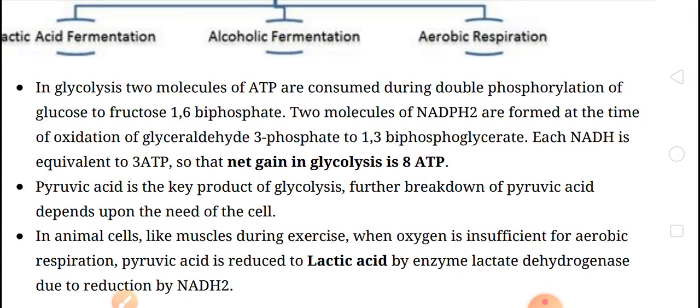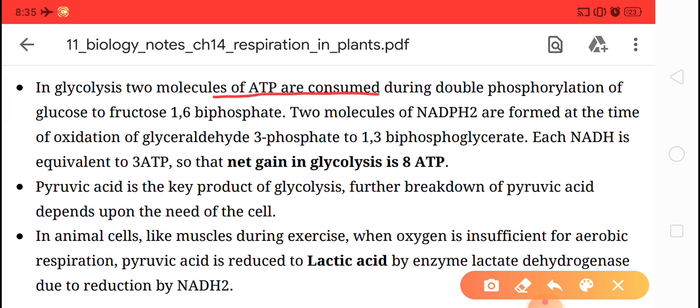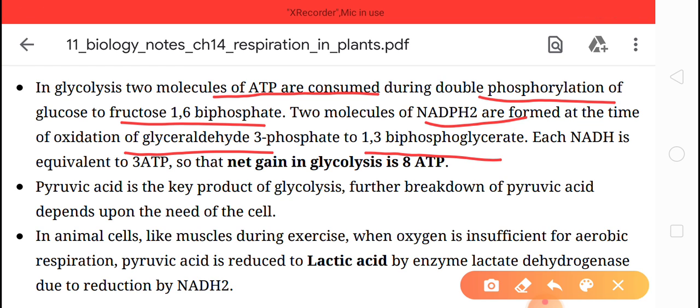In glycolysis, two molecules of ATP are consumed. You know very well, a series of reactions takes place: double phosphorylation of glucose to fructose 1,6 bisphosphate. Then two molecules of NADH2 are formed at the time of oxidation of glyceraldehyde 3-phosphate to 1,3 bisphosphoglycerate. By this way the net gain of ATP in glycolysis is 8 ATP. This we have discussed earlier. Pyruvic acid is formed from glycolysis, and in glycolysis 8 ATP molecules are formed.